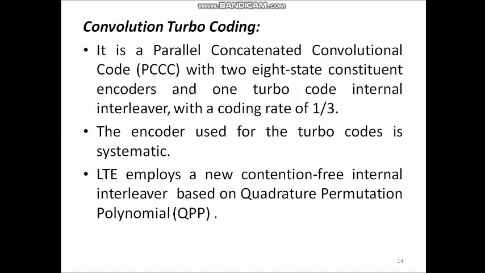So here the input data stream is directly applied to the first encoder, whereas before applying to the second encoder, data bits are interleaved using the QPP interleaver, and this QPP interleaver reduces the encoder and decoder complexity.